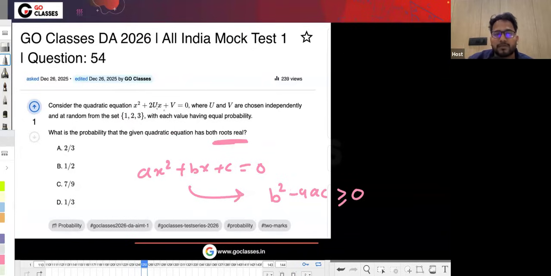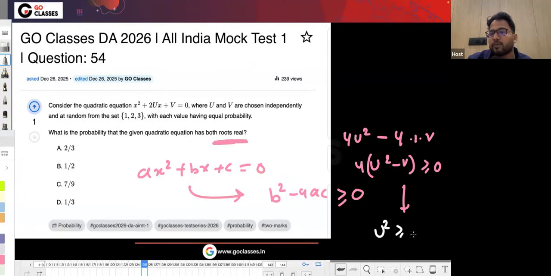Which means here the b is basically the coefficient of x, right? So (2u)² which is 4u², minus 4 into a is basically 1 and c is b, right? So basically it is saying that 4 you can take common, u² minus b should be greater than or equal to 0. Indirectly they are saying that u² is greater than or equal to b, then it will be having the real roots.